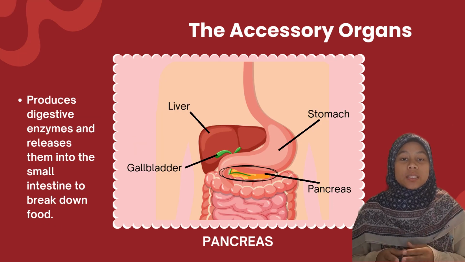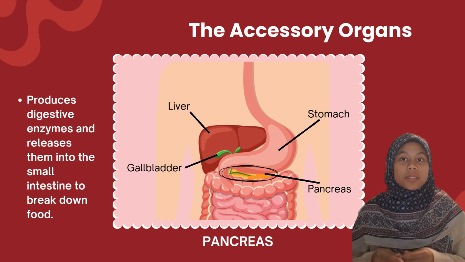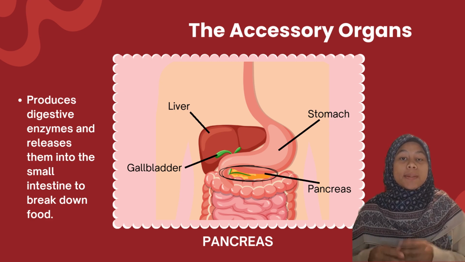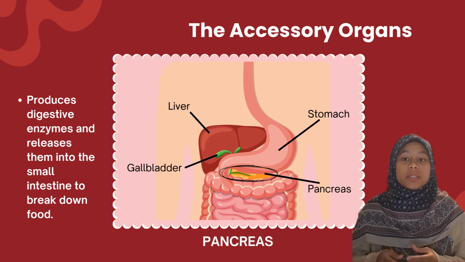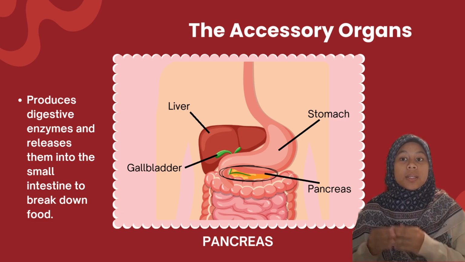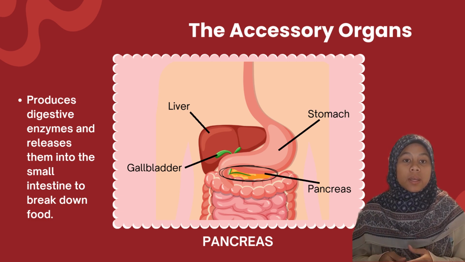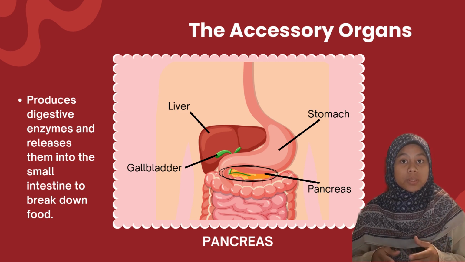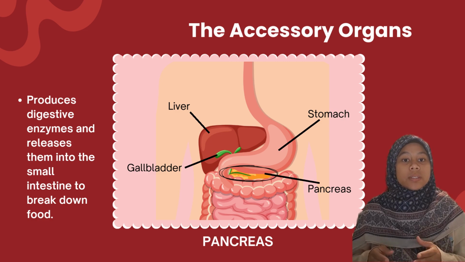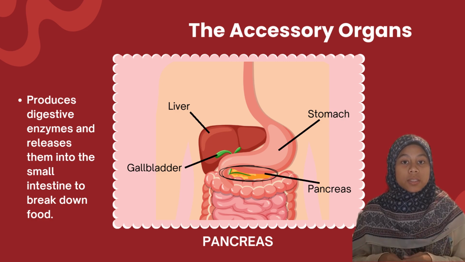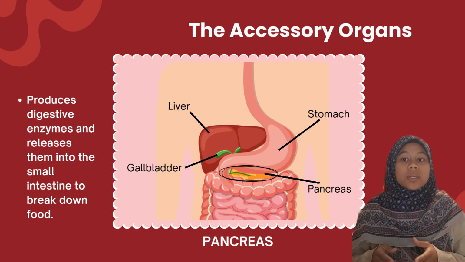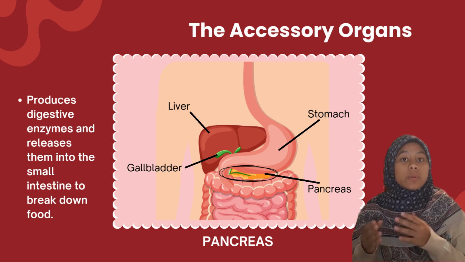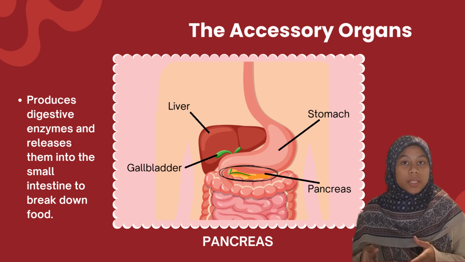Moving to the last accessory organ in the digestive system, the pancreas. The pancreas, located behind the stomach, plays a dual role in digestion and blood sugar regulation. It produces digestive enzymes and hormones. The part of the pancreas responsible for digestion releases enzymes into the small intestine, where they break down carbohydrates, fats, and proteins.